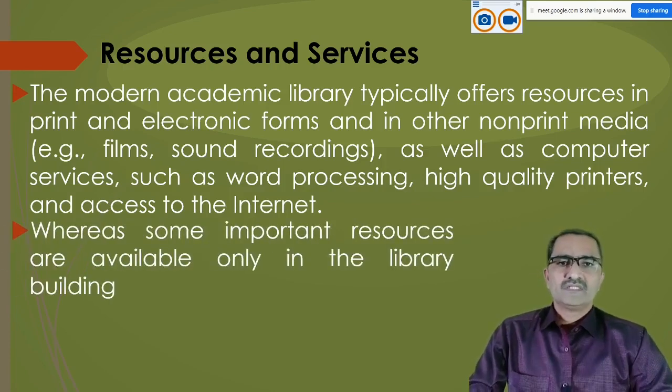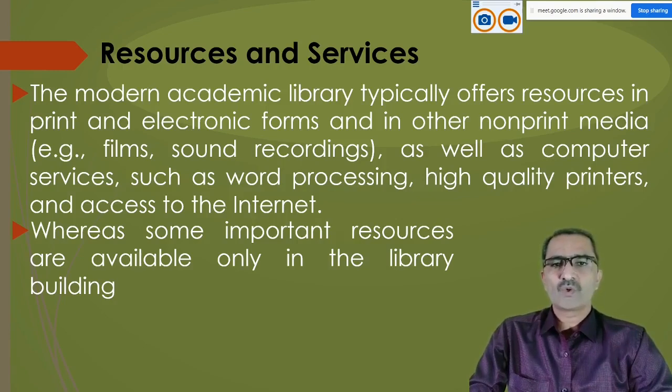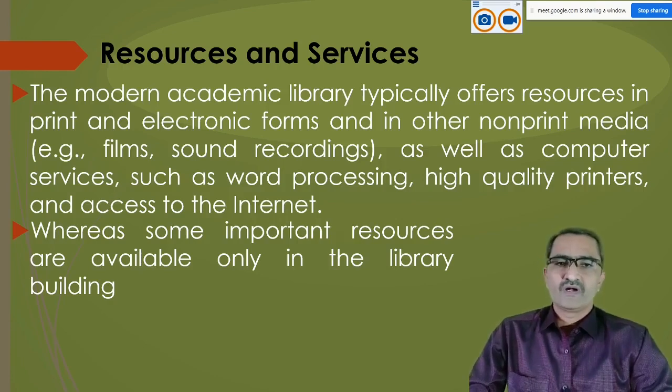Whereas some important resources are available only in the library building. You might have visited MJ College Library, where you can see OPAC system is used. With the help of OPAC system, it is very easy for the researcher to find out the exact location of the book. Even the researcher can find out whether the book is available or not available in the library. So, without library, it will be very difficult for researcher to continue his research.